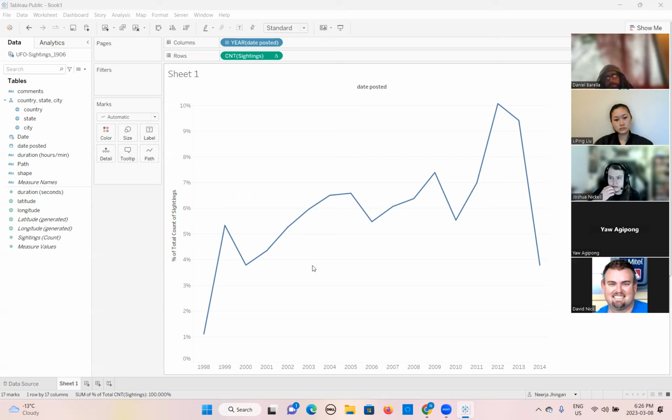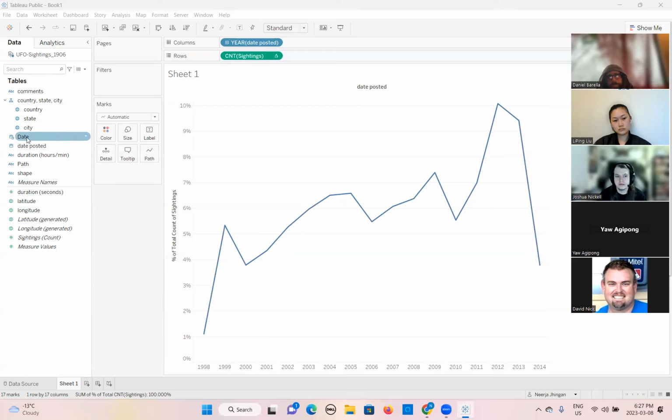Right now, I want to show only the data between, let's say, 1999 to 2013. I'm only interested in these years. For that, yes, correct, filter. We call it filter.